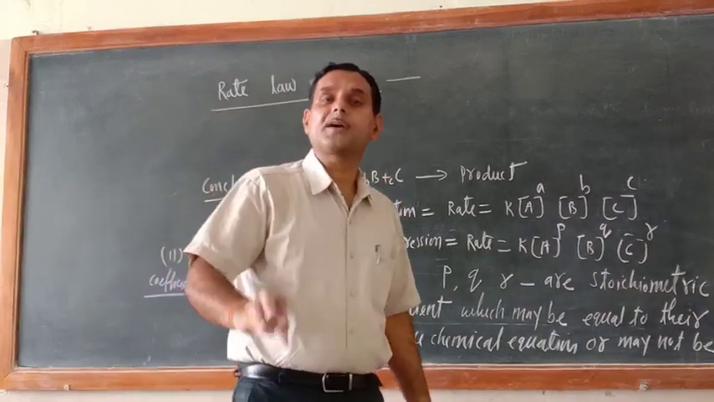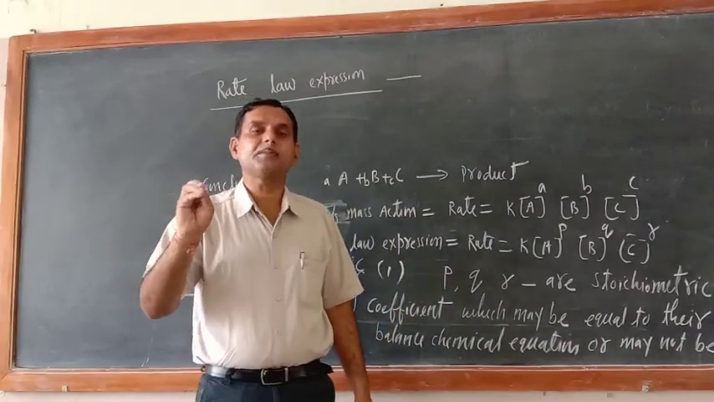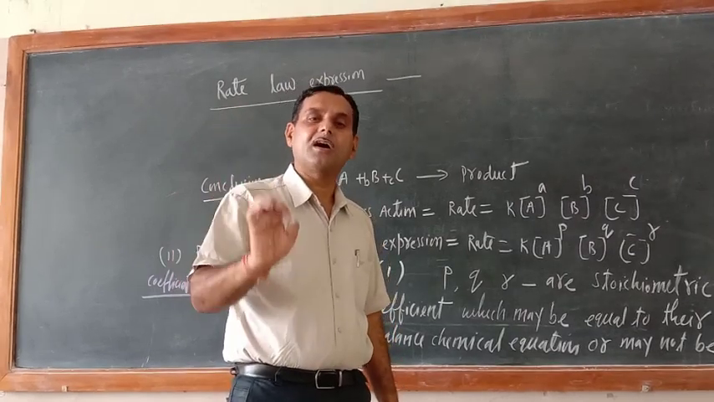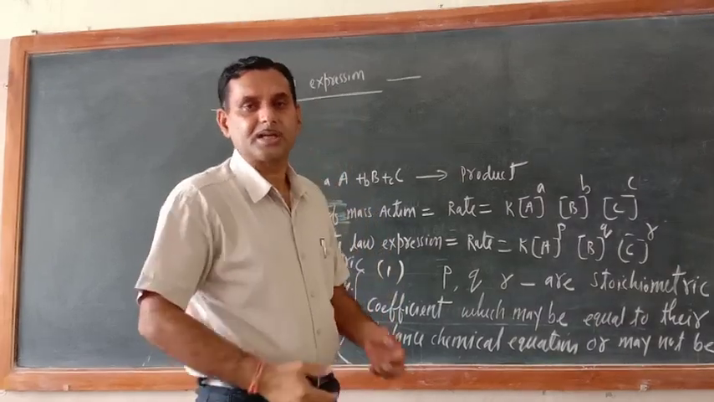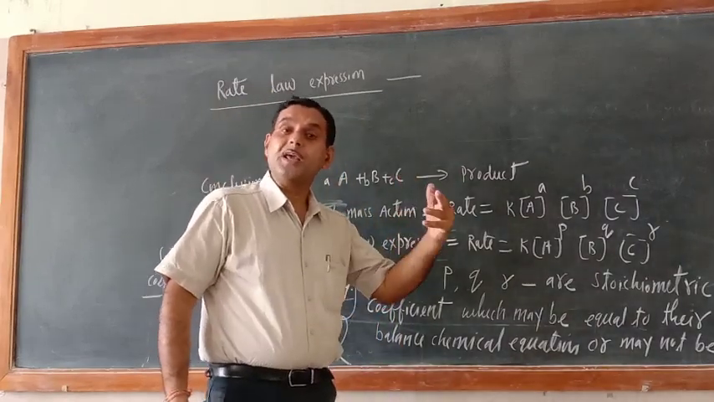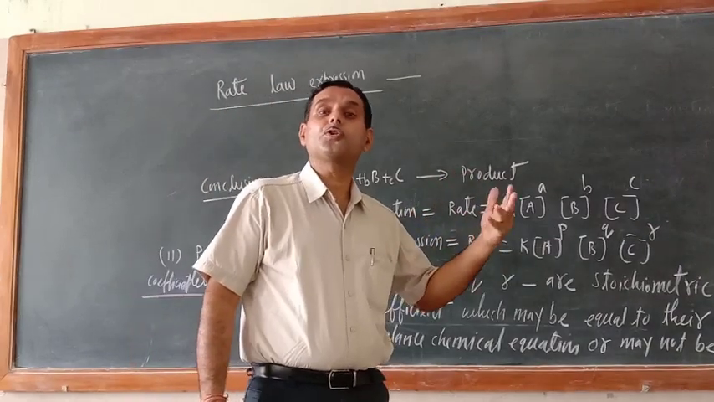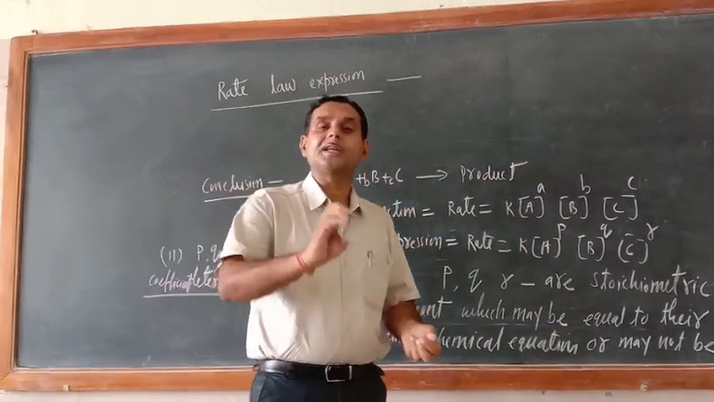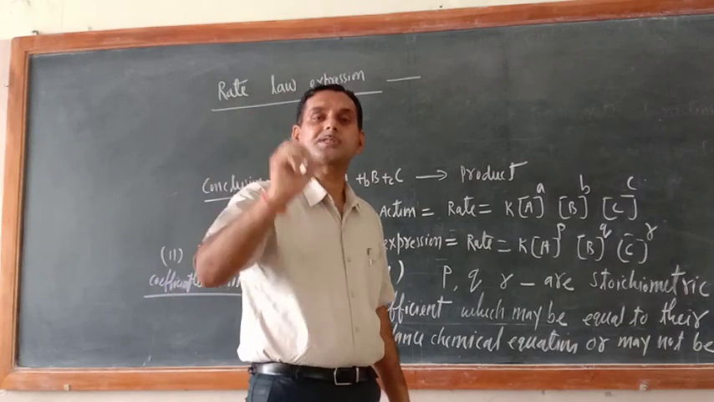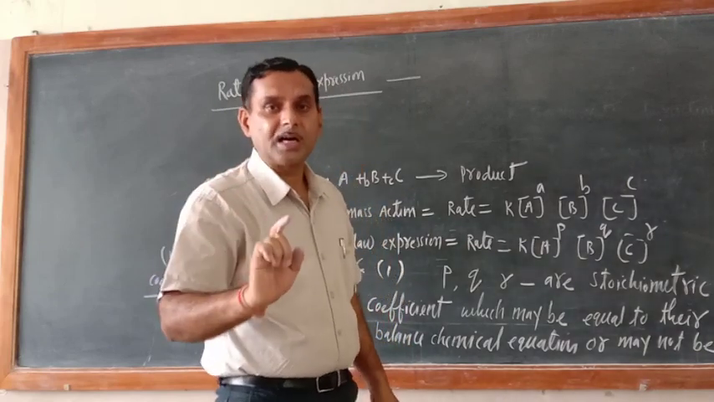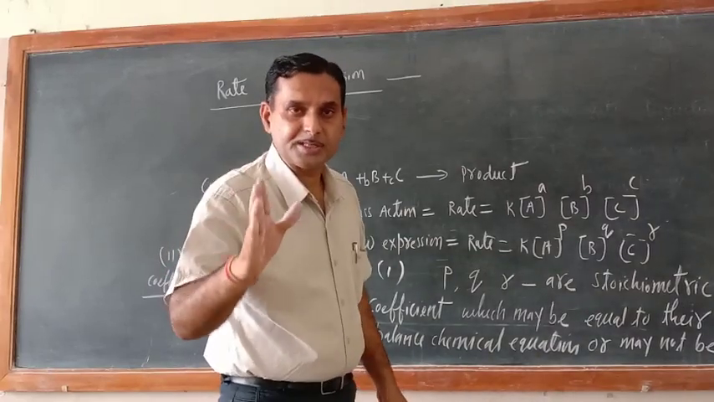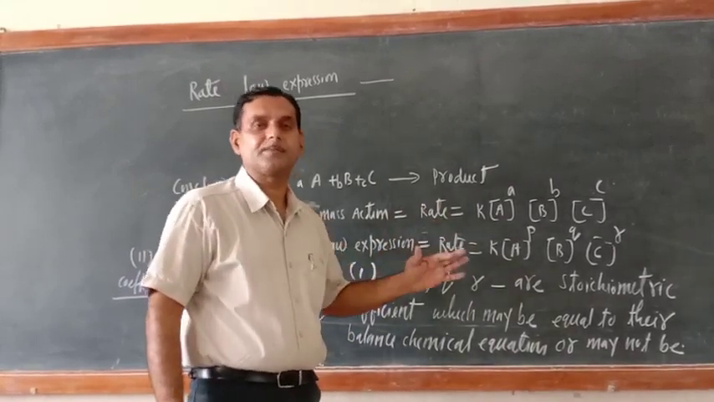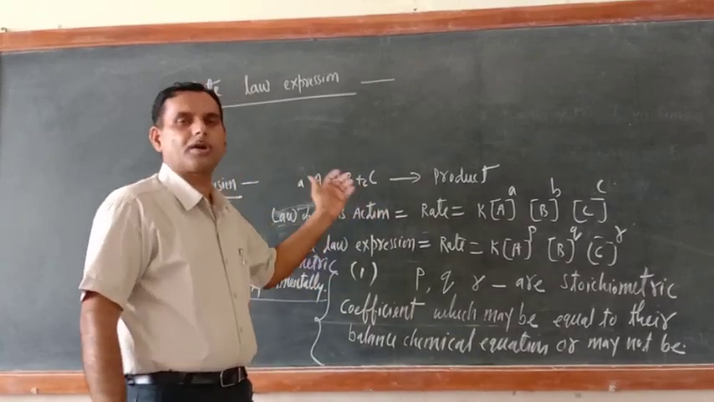So once again I am summing up. Rate law expression is nothing but a mathematical expression which denotes the dependency of rate of reaction on the molar concentration of reacting species, which may or may not be equal to their stoichiometric coefficients in the balanced chemical equation. Now I will teach you order of reaction.